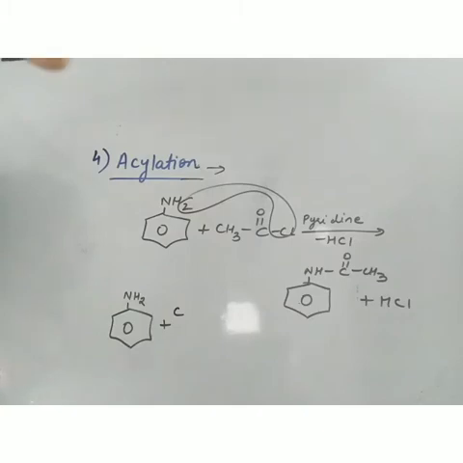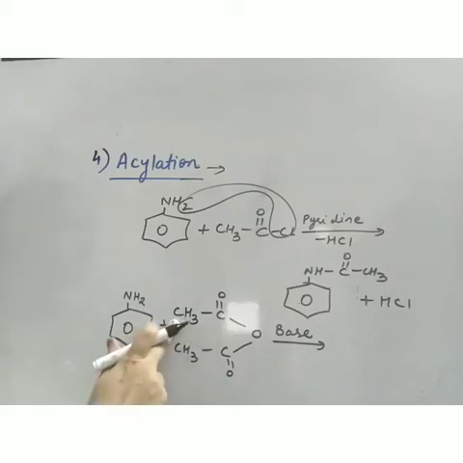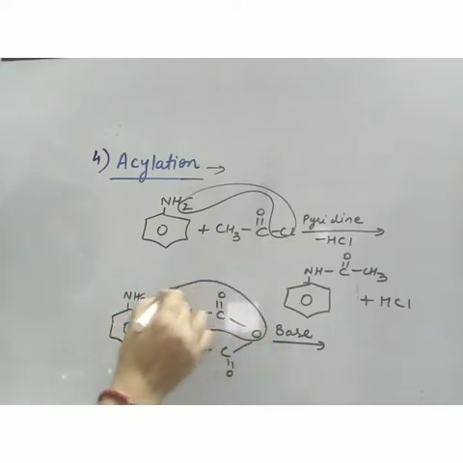Okay, this is acetic anhydride. This is anhydride functional group, CH3 C double bond O O CO CH3. Now it is removed.